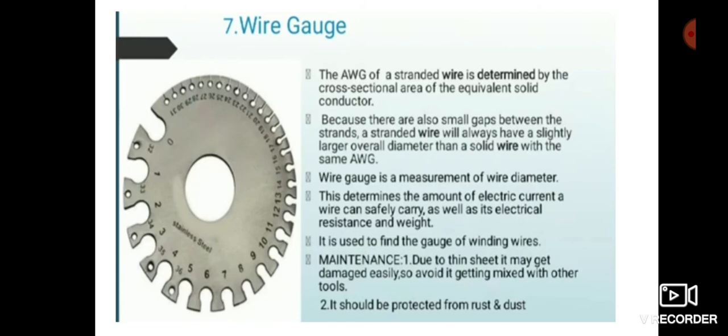As the number of the standard wire gauge increases, the diameter of the wire decreases. It is used to find the gauge of wiring and winding wires. Maintenance: due to the thin sheet, it may get damaged easily, so avoid getting it mixed with other tools. It should be protected from rust and dust.